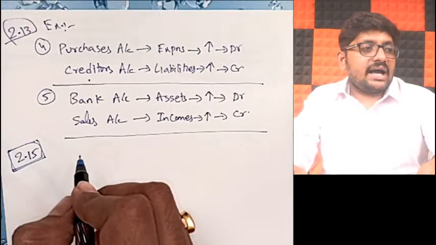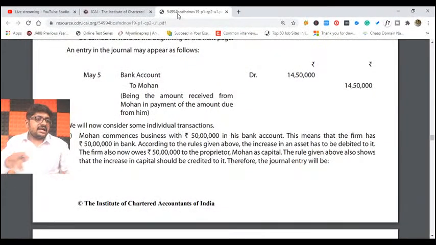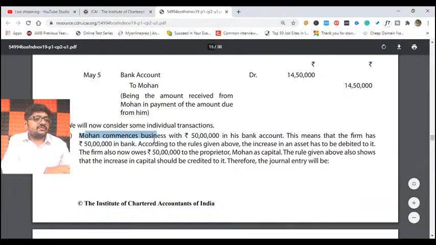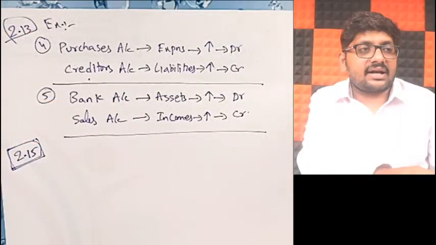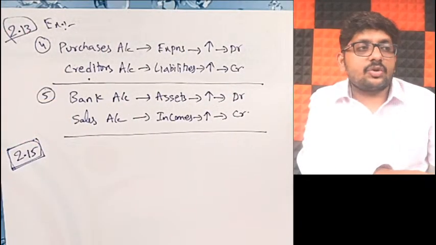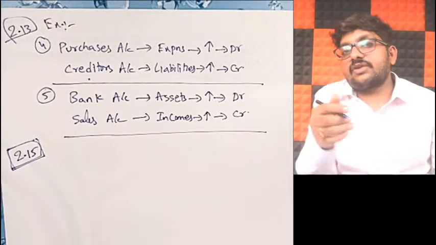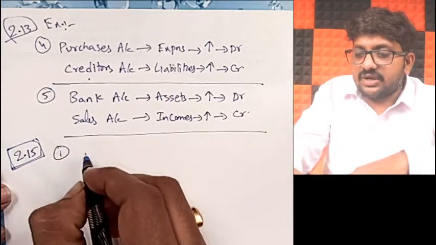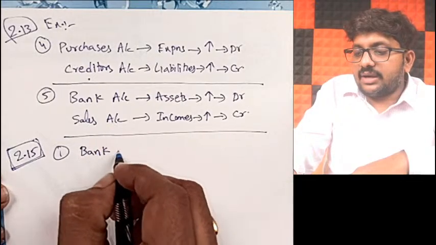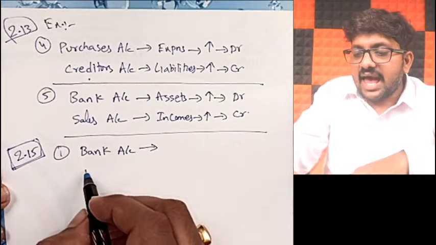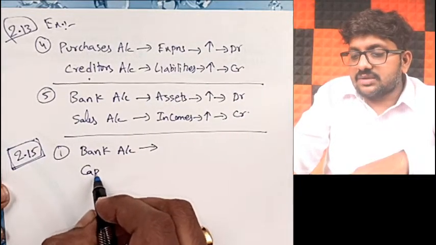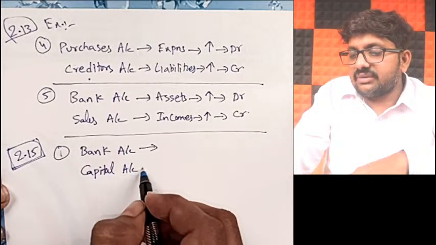Okay, so what are they talking about, my dear friends? They are saying Mohan commences business with 50 lakh rupees in his bank account. So what is this fellow doing? He is actually introducing capital through a bank transaction, correct? So which accounts will be affected? Obviously bank account will be affected because he is introducing in the form of bank, as well as capital account, because he himself is the owner and he is giving money to the business.